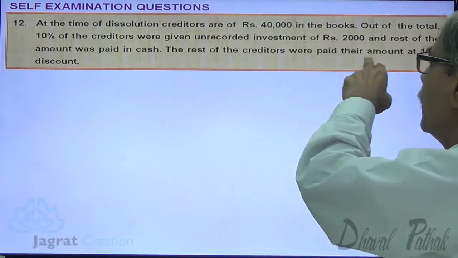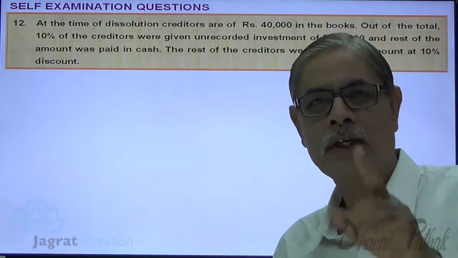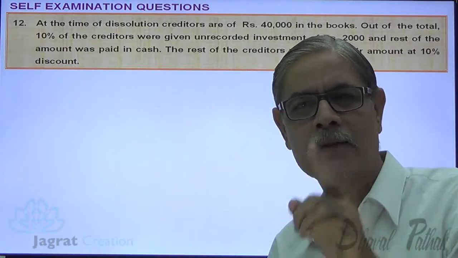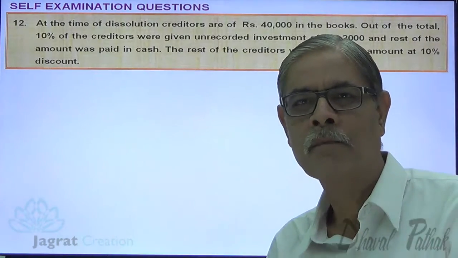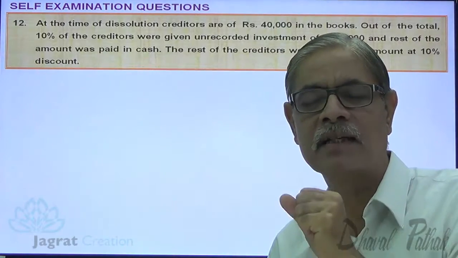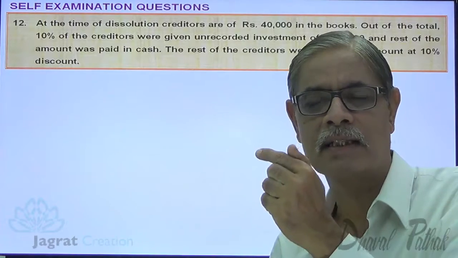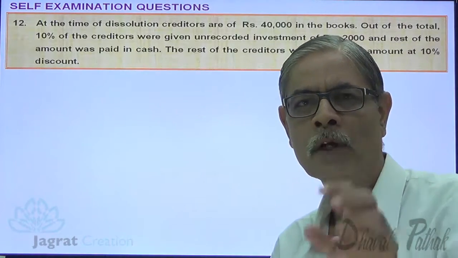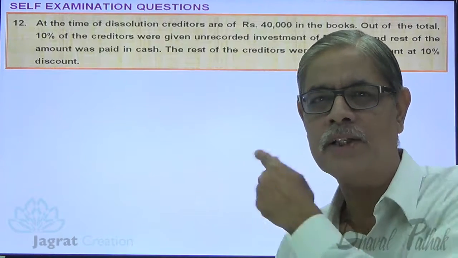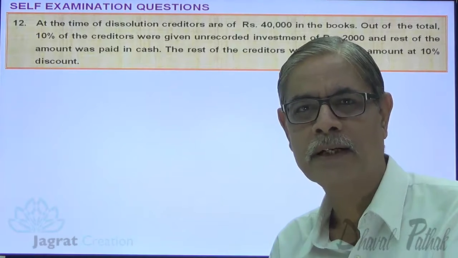The rest of the creditors were paid their amount at 10% discount. So rest of the creditors, 40,000 minus 4,000, 36,000. They are paid at a discount of 10%. Now 3,600 is the discount thereon. So 36,000 minus 3,600 is the payment made to other 90% of the creditors. Now what I have explained to you, I will show you on the screen in a more explanatory fashion.